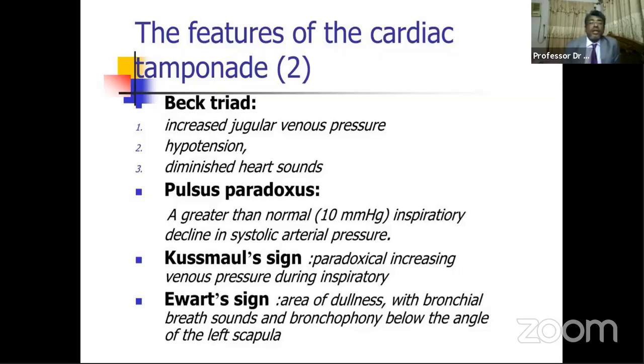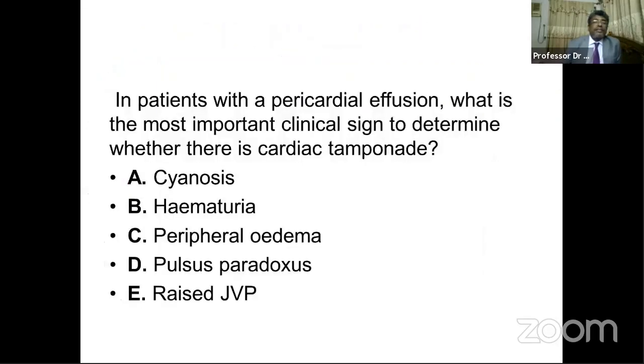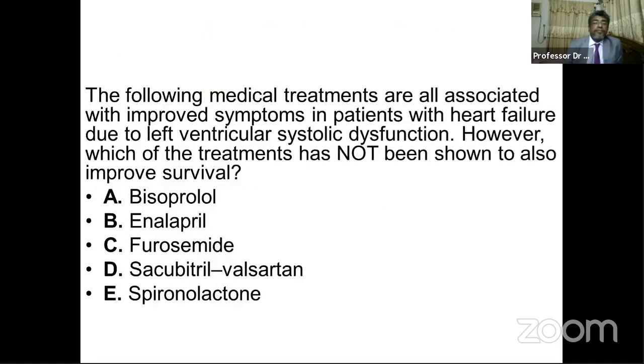These are the features of pericardial effusion as well as cardiac tamponade that a patient may have. So what should be the answer? The answer should be D, that is, pulsus paradoxus is the appropriate answer. That is the clinical sign that is a feature of a cardiac tamponade patient. So now we move to another question.